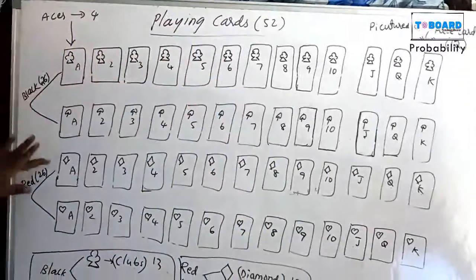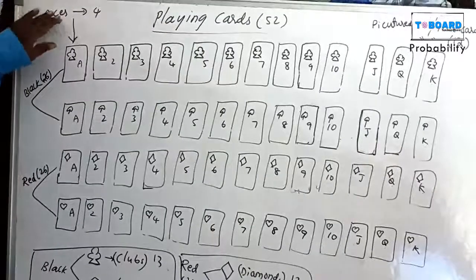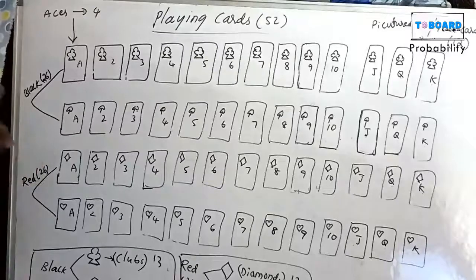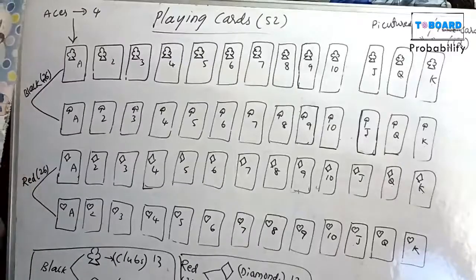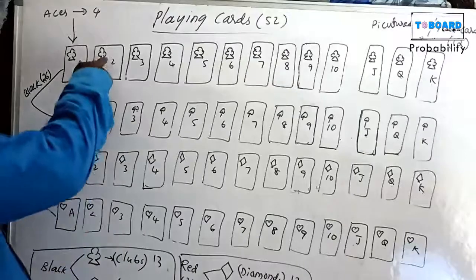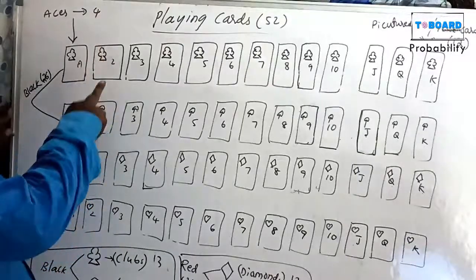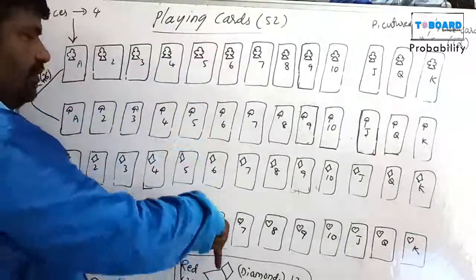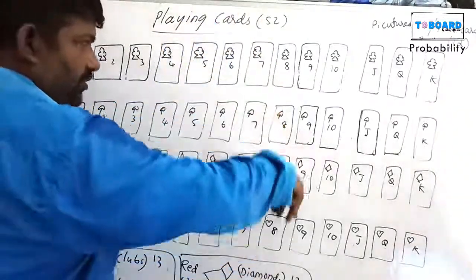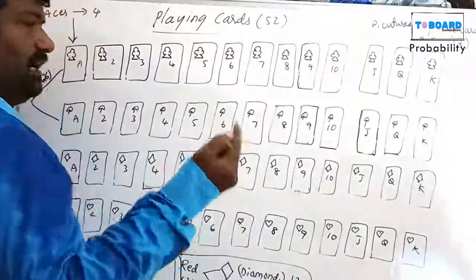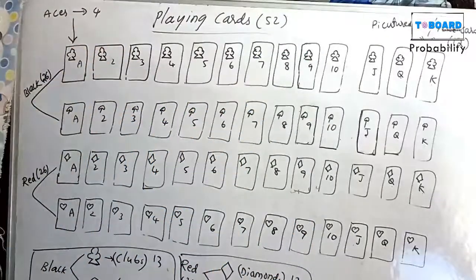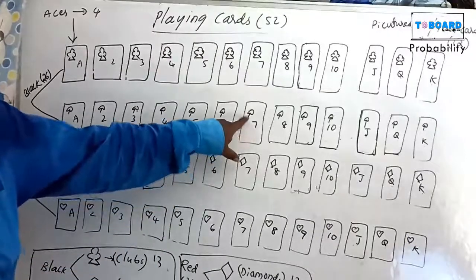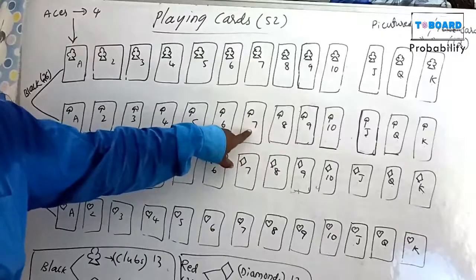Total aces, how many aces are there? 4 aces. Club ace is 1, spade is 1, diamond is 1, heart is 1. Then 2 numbers 4, 3 numbers 4, 4 numbers 4, 5 numbers 4, 6 numbers 4, 7 numbers 4, 8 numbers 4, 9 numbers 4, 10 numbers 4. But when a number and symbol are given, there is only 1. Suppose spade 7.